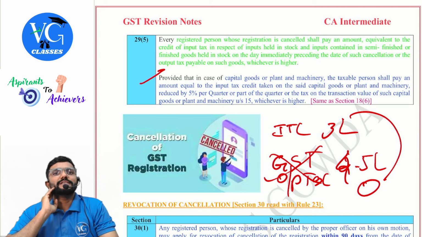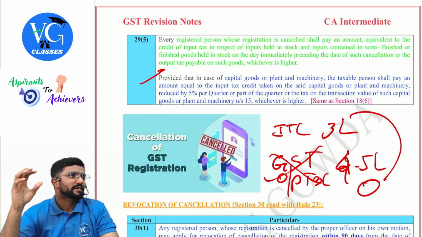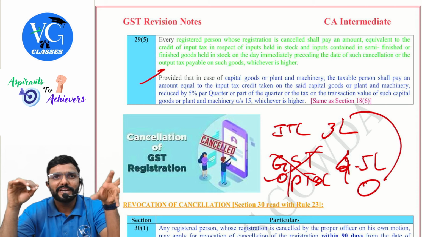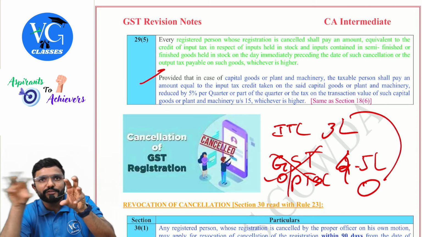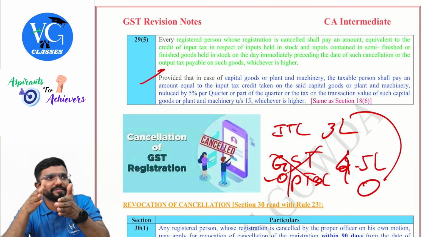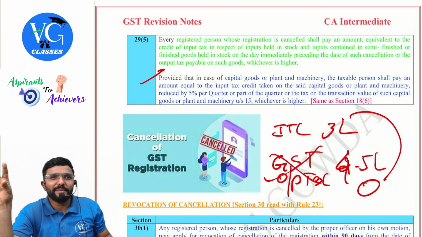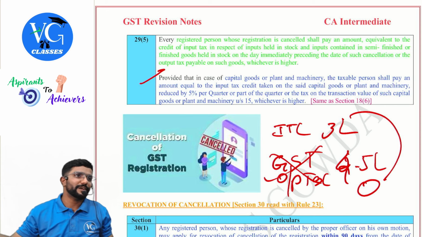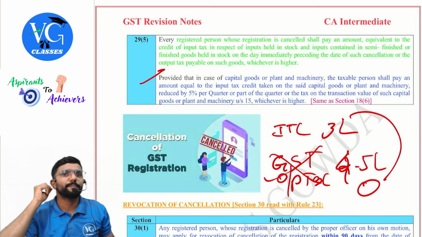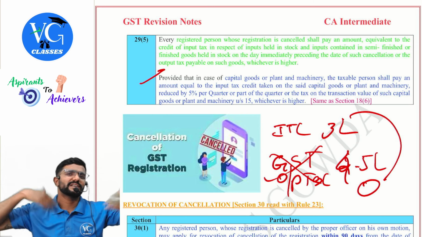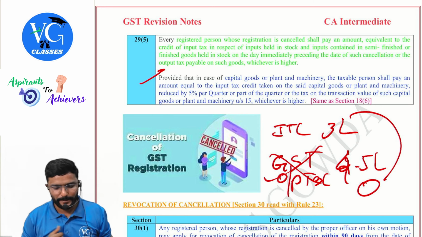Sir, my registration is getting cancelled. So whatever capital goods and plant and machinery I have, on which I already claimed ITC, bring that ITC. Reduce 5% for each quarter till the date of cancellation. Take that remaining ITC amount. Compare that with GST on sale value. Whichever is higher, you have to pay. So in the bracket, I have given it as same as 18(6) so that you can study it together. It will be easy.